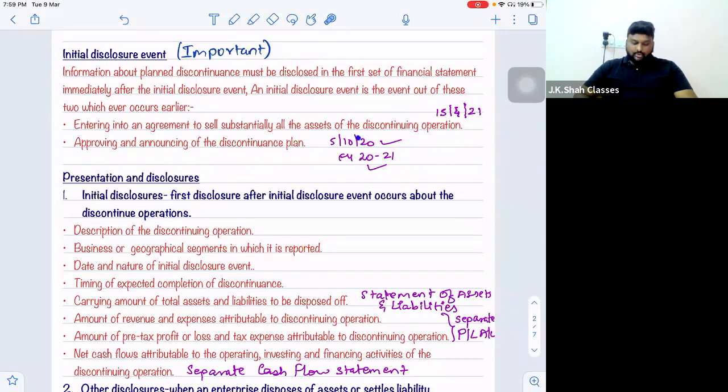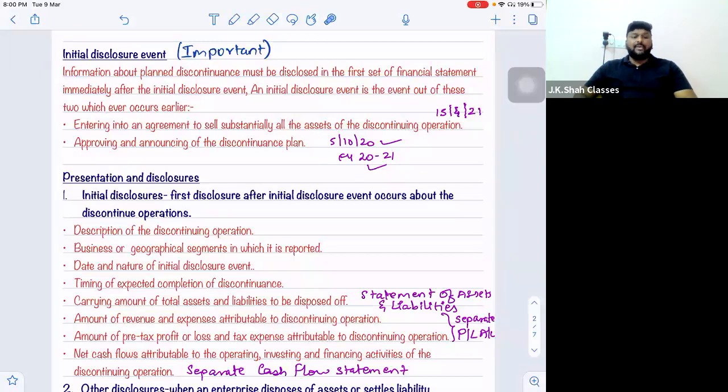So which of the two dates takes place earlier? Sir, can I say 5th October takes place earlier? So 5th October means approving and announcing of discontinuance plan is the initial disclosure event. And this event took place in financial year 2021. So technically from financial year 2021, you will start disclosing about the discontinuing operation.